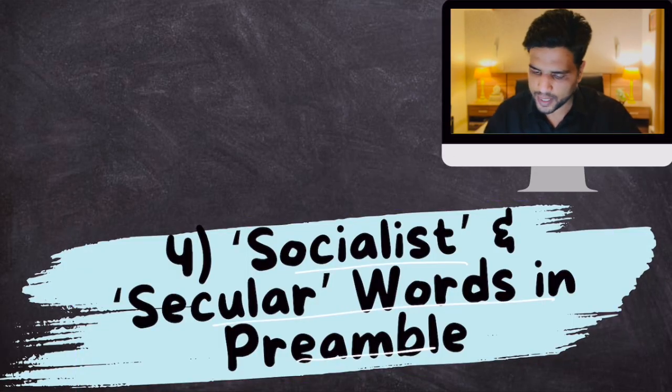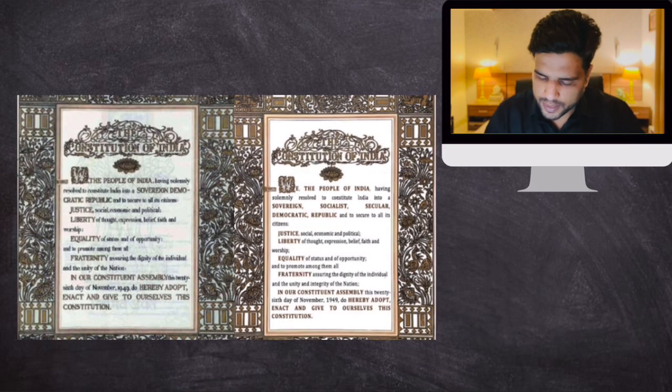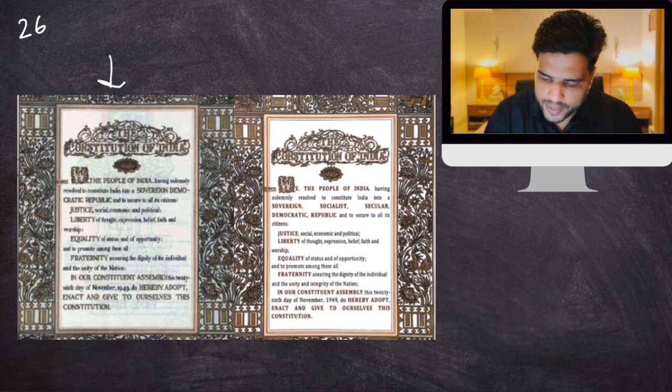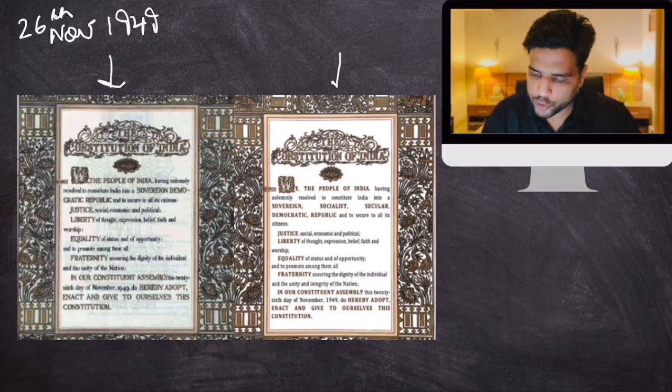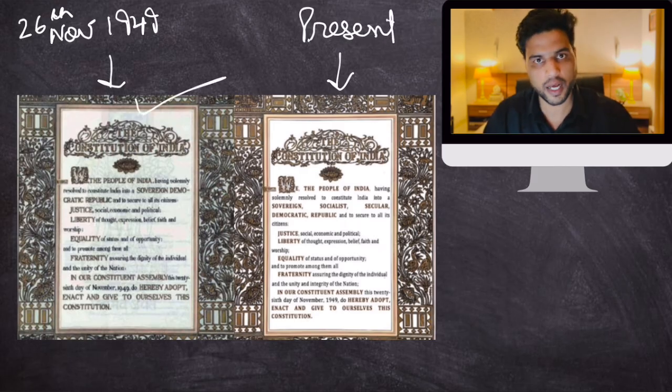As you can see, this is the constitution as adopted on 26th November 1949. And this is the constitution which is present. This is the preamble of our constitution when it was enforced. This is the current scenario.